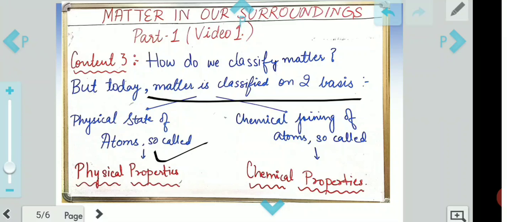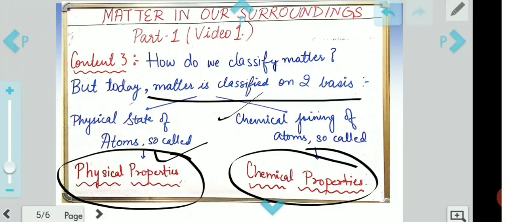Similarly, we will have physical states of atoms also, and those will come under physical properties. We will study those physical properties ahead. Apart from these physical properties, we also have chemical joining of atoms. These atoms, when they join with one another, form one or the other different things. Now how does a thing join? It joins by some chemical reactions only, no? That is what we will study under chemical properties. Hence you might have now understood what physical properties and chemical properties are.